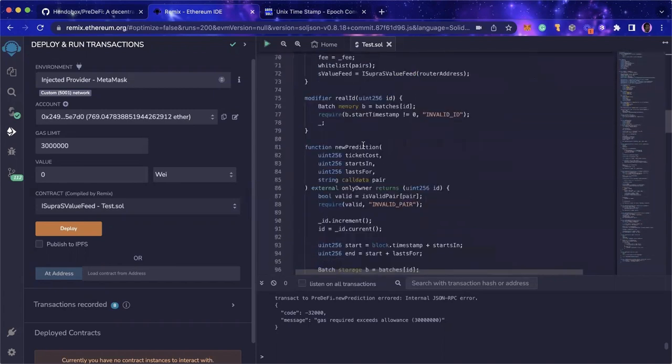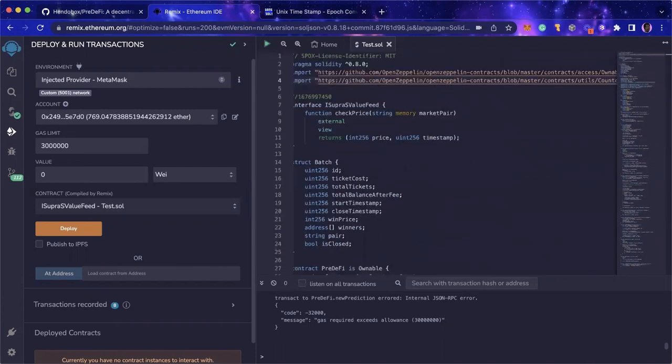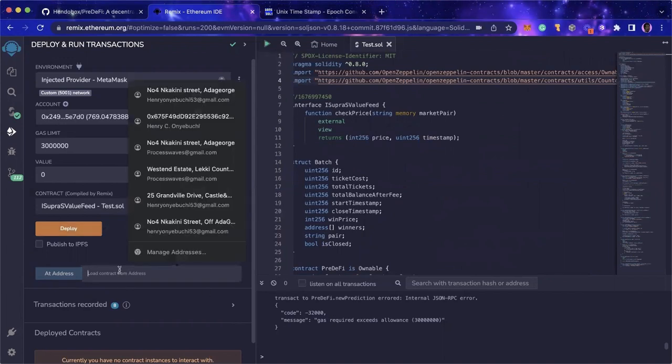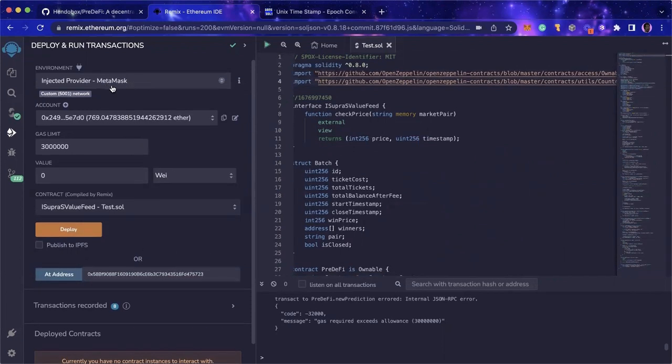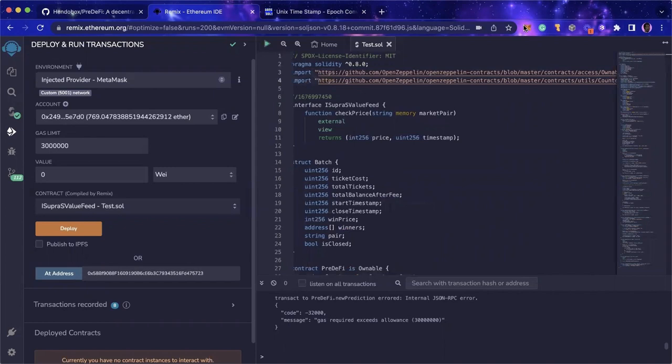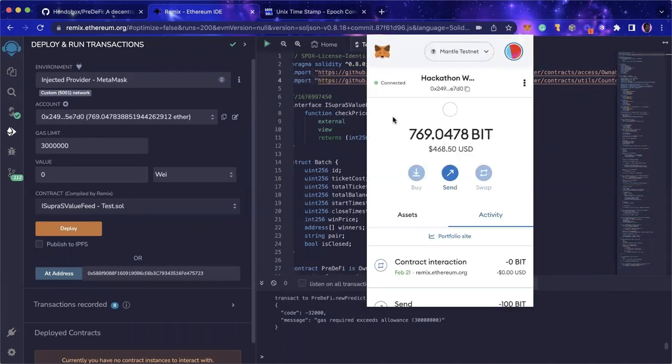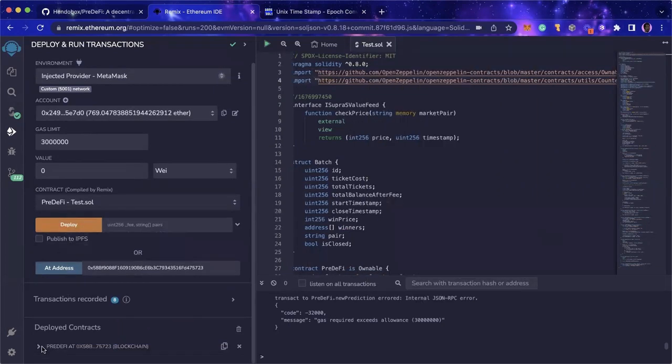So it's the same contract that was deployed. Right now I'm just going to go to my hat, copy the address, and then paste it here so that I can get the instance of the address. But before that, just a second, check. I'm on Mantle testnet.